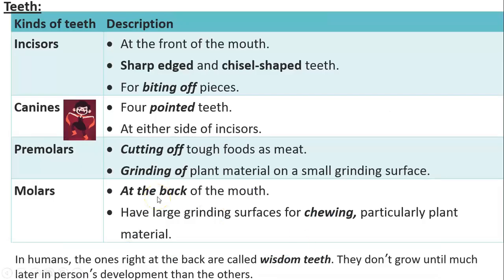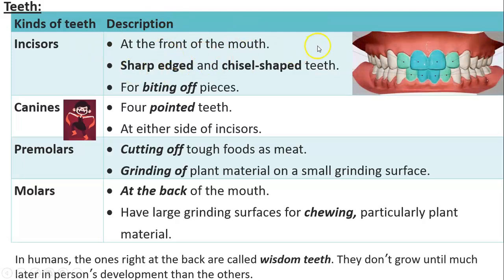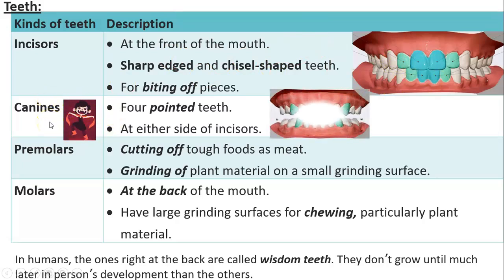Teeth. So what are the different types of teeth that we have? We have incisors. They are used for biting or cutting the food. They are the front ones, and they have sharp edges. They are chisel-shaped teeth. Canines, see this cute vampire here? So remember the canines with the vampires. They are pointed teeth, and they are on the sides of the incisors.